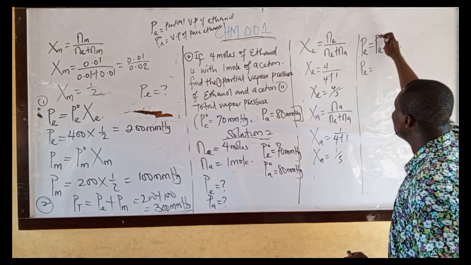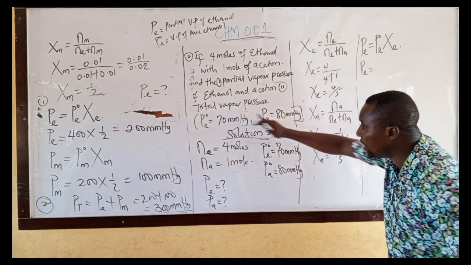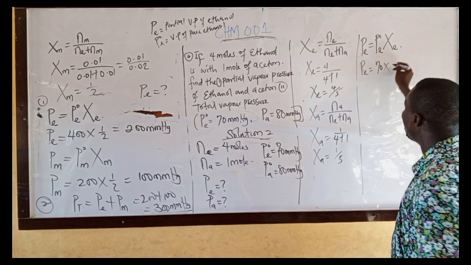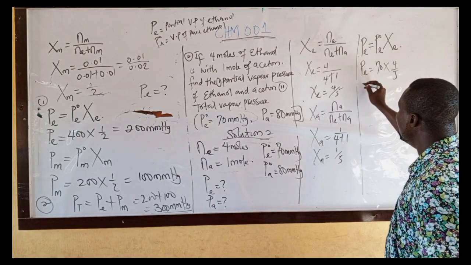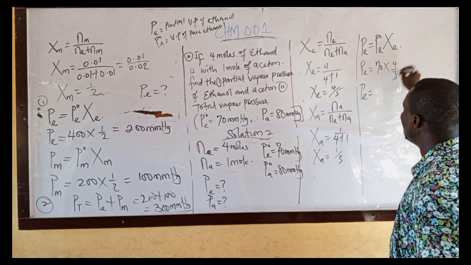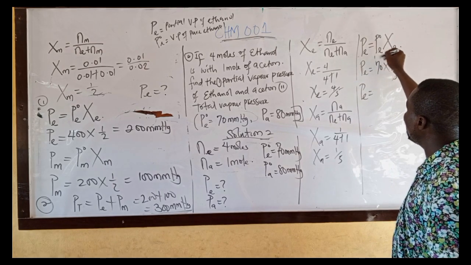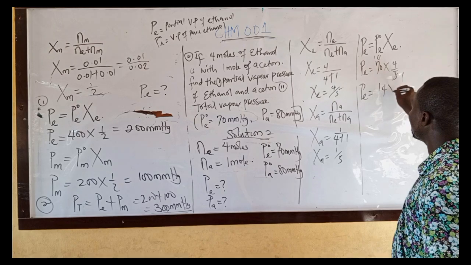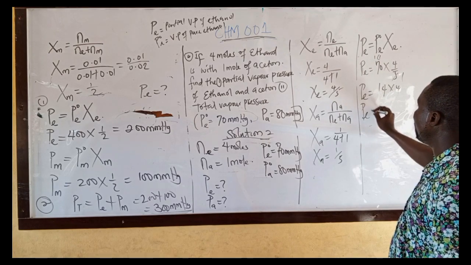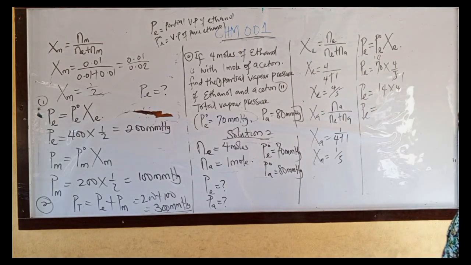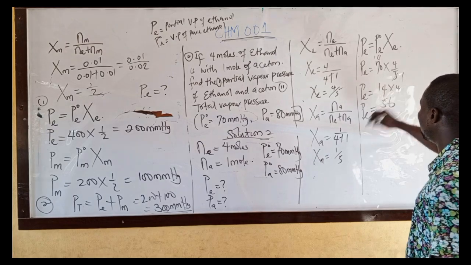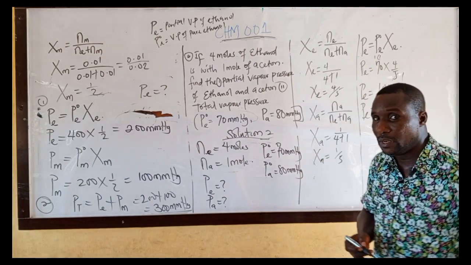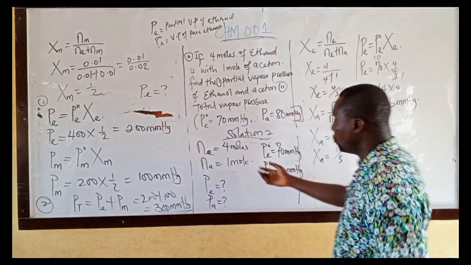PE equals P naught E, which is given as 70, times 4 over 5. From here, 5 into 70 is 14, so we have 14 times 4. Therefore, the partial vapor pressure is 14 times 4, which will give you 56 millimeter mercury.